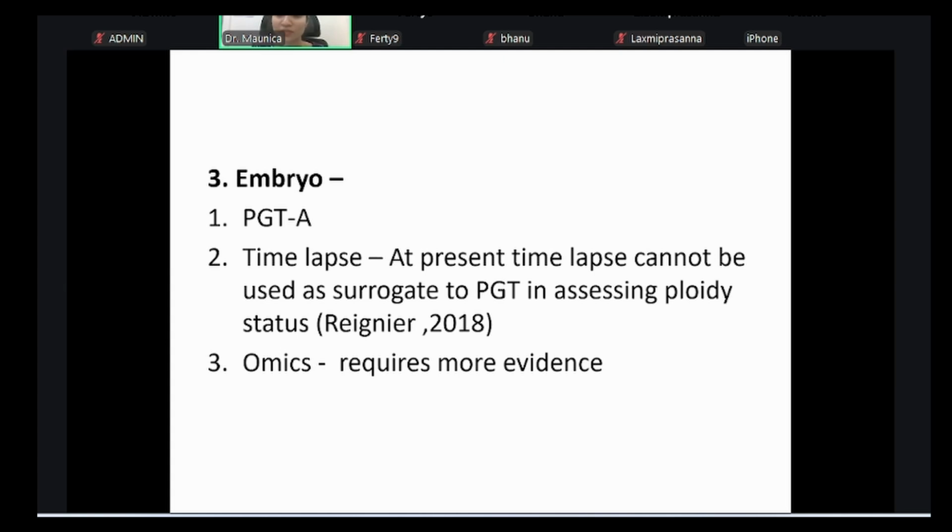Next, time lapse. Time lapse is nothing but we have incubators where we leave the oocyte after ICSI, and that's where it is cultured into a day 5 or a day 3 embryo, but you are not able to see the changes that are taking place inside the incubator. There's no real time imaging. So with time lapse, every second, every minute, you can see how the embryo is dynamically multiplying cells.